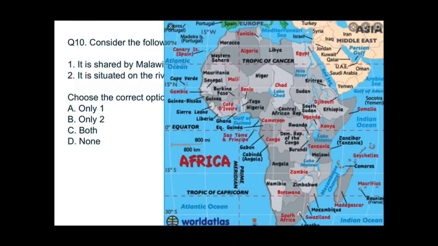See guys, this map, you can see this is the country Zambia. This one is Zimbabwe, and you can see this lake, right? This is Lake Kariba, which lies on their border and on the Zambezi river, right?